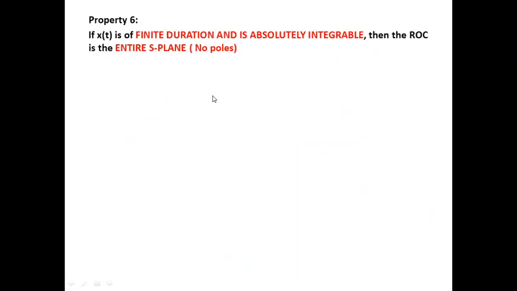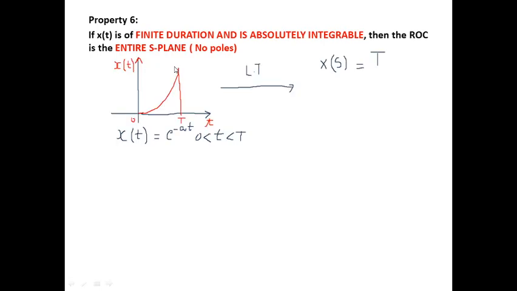Returning back to property number 6. If x of t is of finite duration and is absolutely integrable, then the ROC is the entire S plane. So let us illustrate this. Let us take, for example, a finite duration signal. So you can see that this is e power minus at. This signal exists only from t equal to 0 to T.